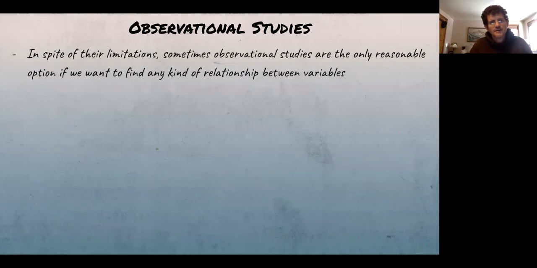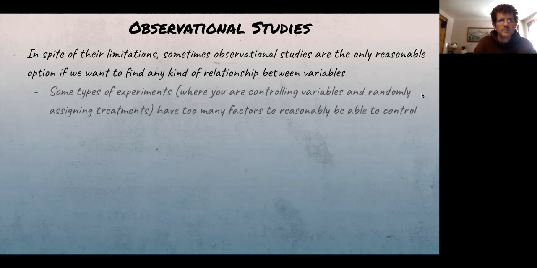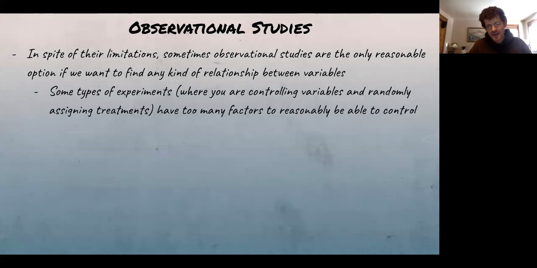In spite of their limitations, sometimes observational studies are the only reasonable option. Let's see why. Some types of experiments have too many factors to reasonably control. Tomorrow we're going to look at experiments.